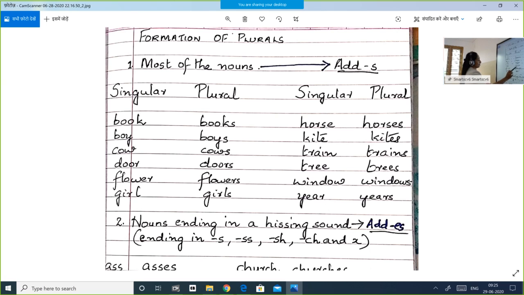Doe, does. Flower, flowers. Girl, girls. Horse, horses. Kite, kites. Train, trains. Tree, trees. Window, windows. Year, years. So you just have to add s to form plurals of these words.